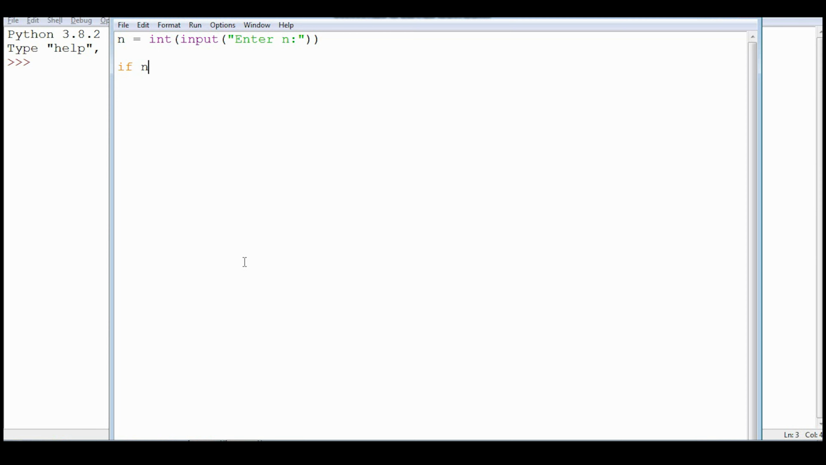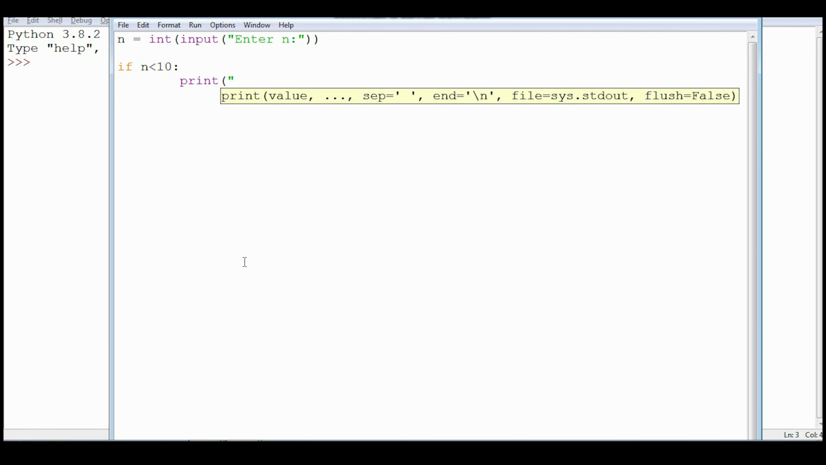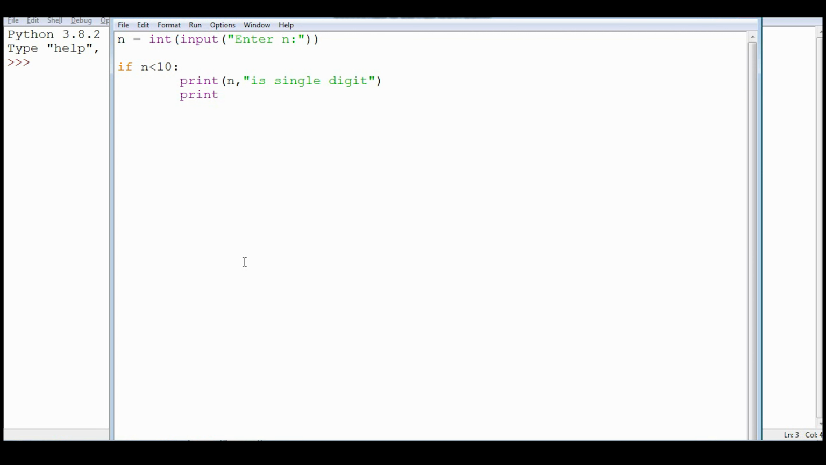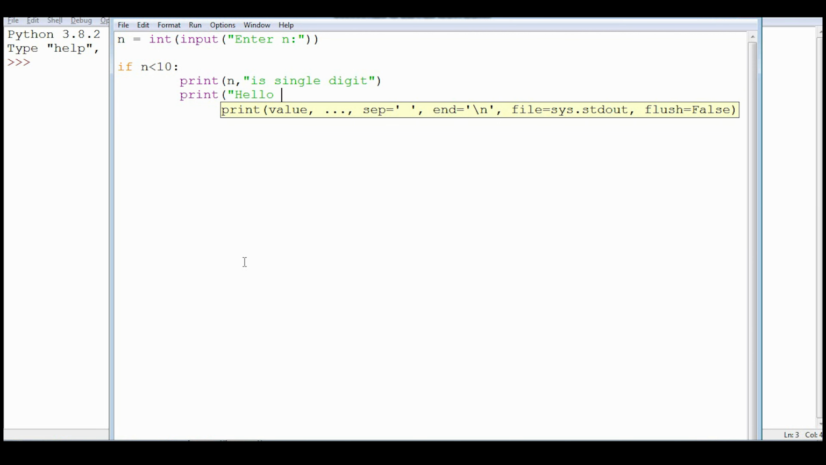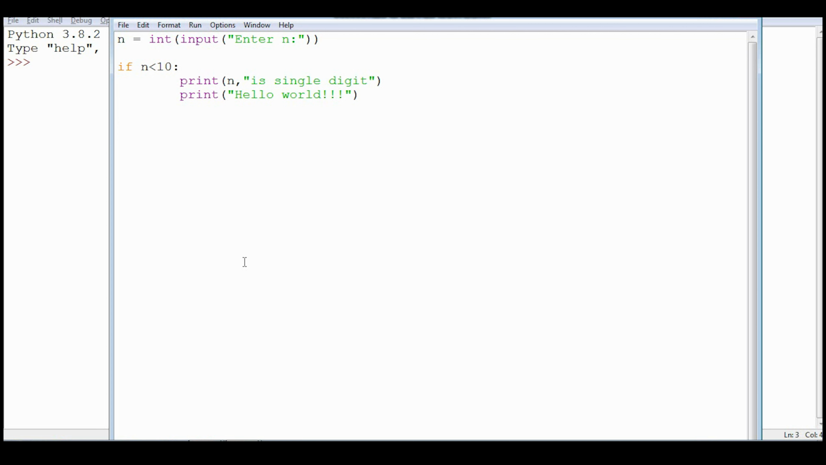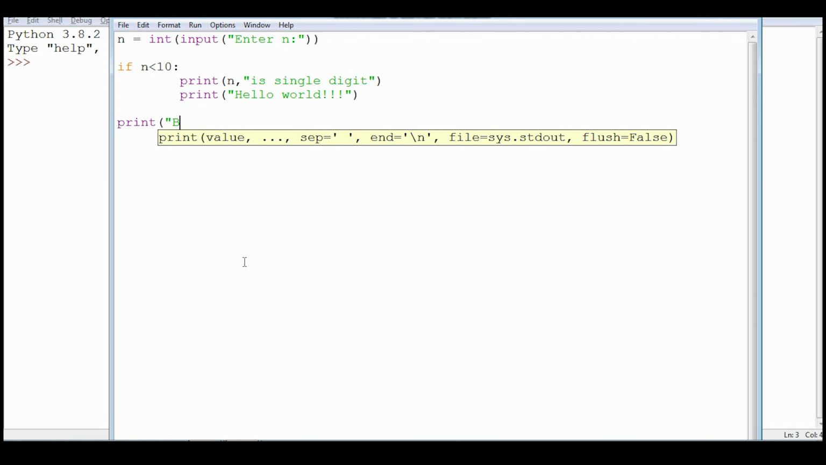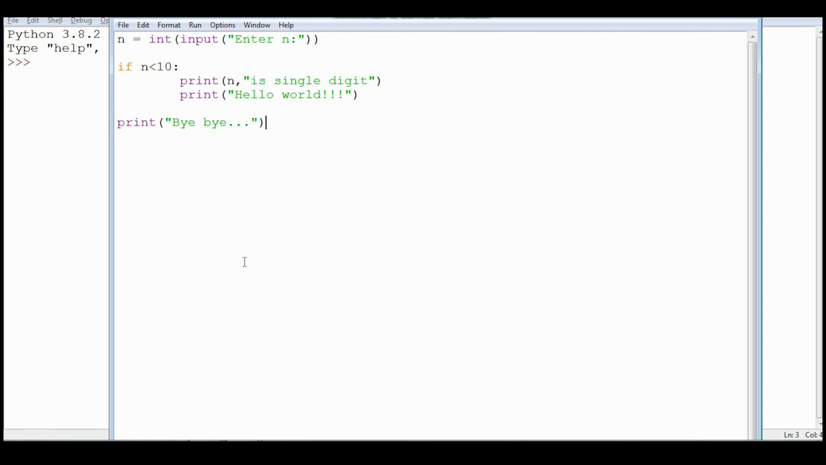Enter n. Then I'm writing if n less than 10, and a print statement: n is single digit. Then I'm giving one more statement, print hello world. And after this if, I'm putting print by.